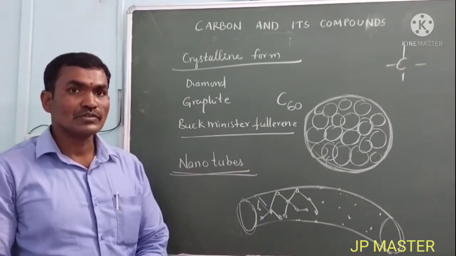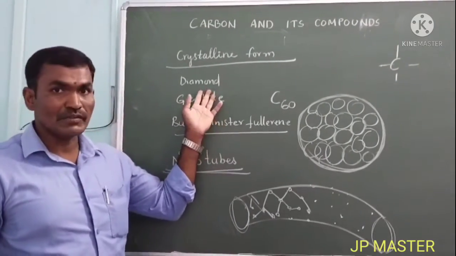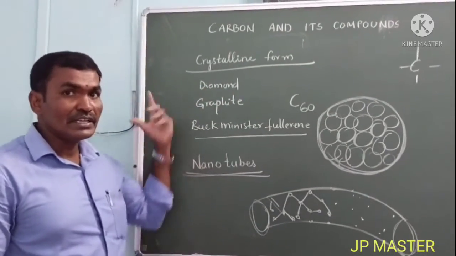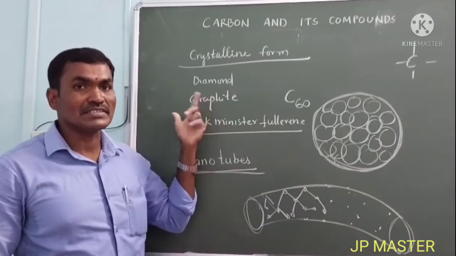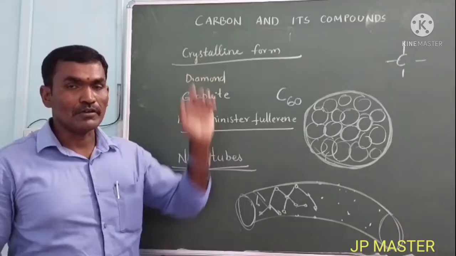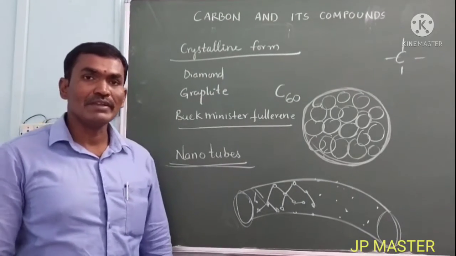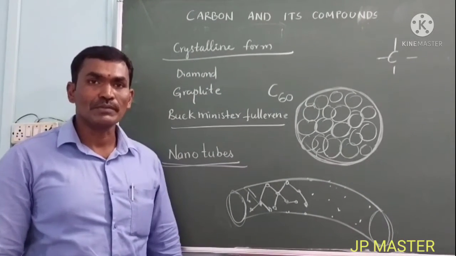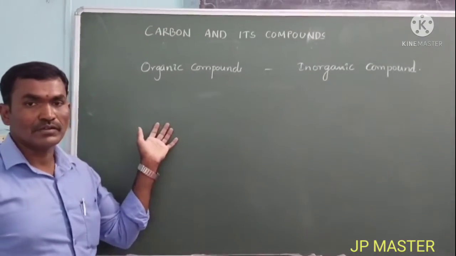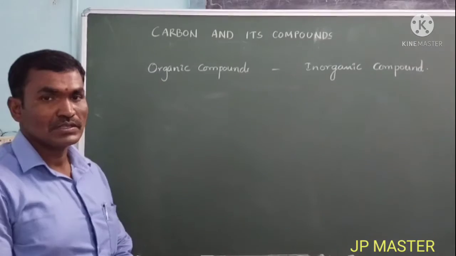Some other allotropes are also there. Diamond is a very different material, and graphite is different. These are all made of carbon, but the carbon atoms are arranged in a systematic manner. That is why these are called the crystalline forms of allotropes of carbon. So today we discussed the topic of allotropes of carbon. In the previous class, we saw that carbon has millions of compounds.